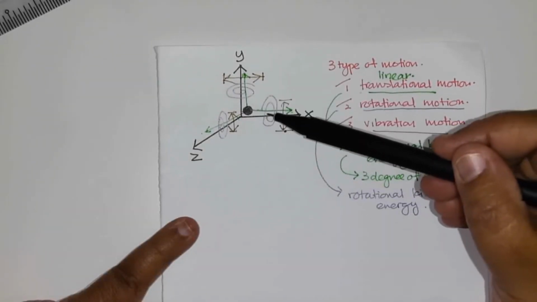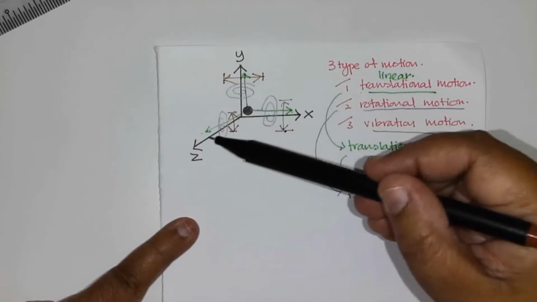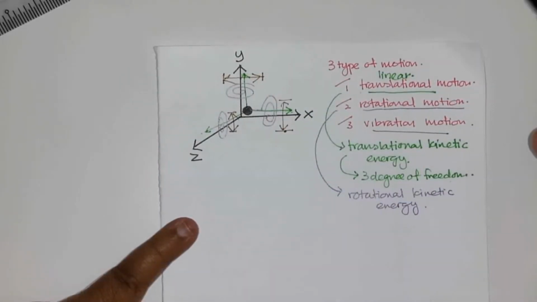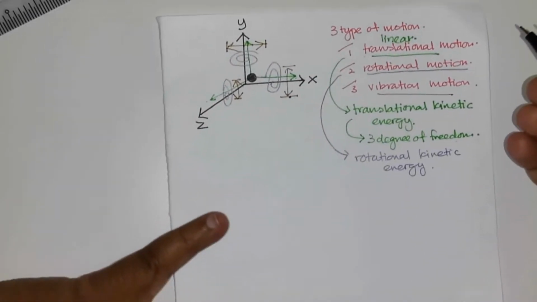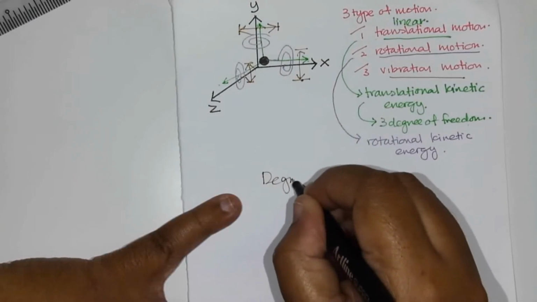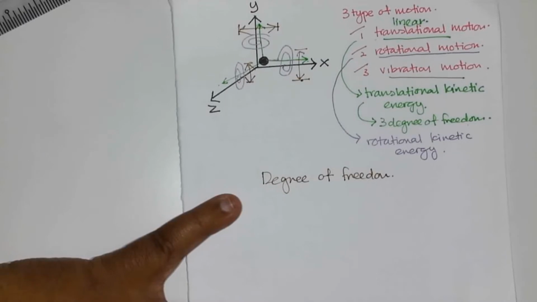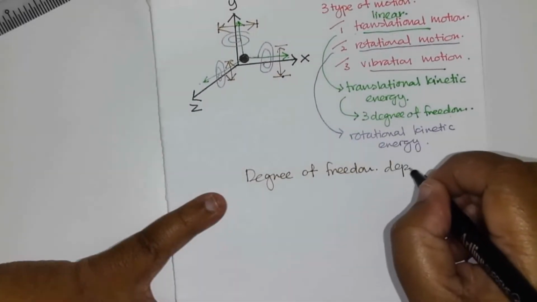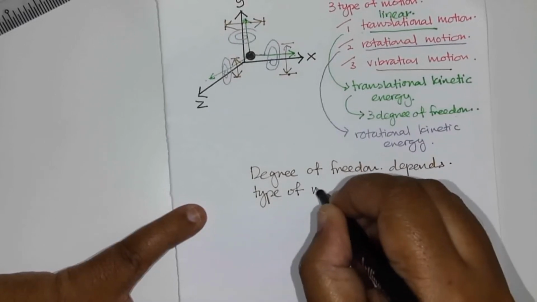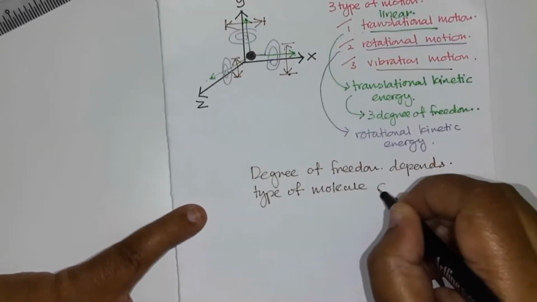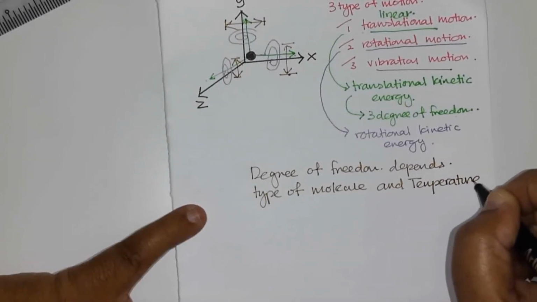So for a molecule, each movement is 1 degree of freedom. Each movement is 1 degree of freedom. Let's look at this. The degree of freedom depends on the type of molecule and the temperature.